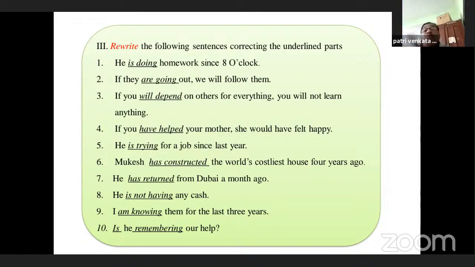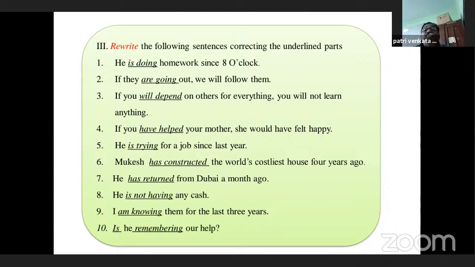Okay, if they are going out, we will follow them. Here, it should be written as if they go out. The underlined part is a verb, and there is some problem with that. There is some mistake. Yes, we have to rewrite that sentence by correcting it. If they go out, we will follow them.